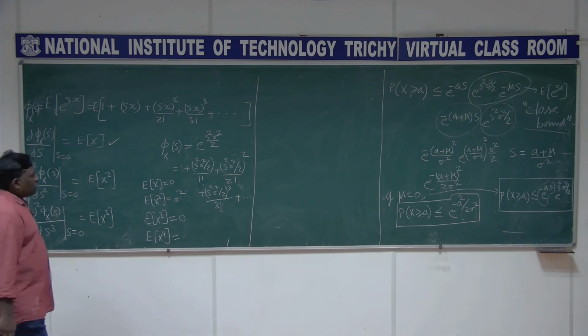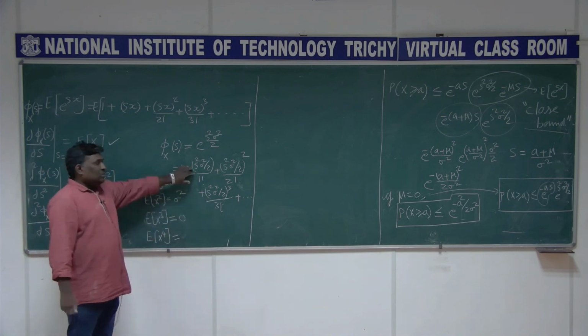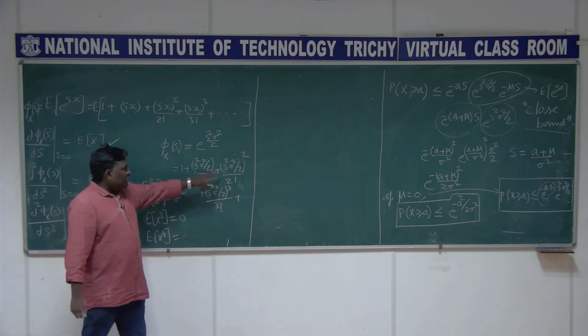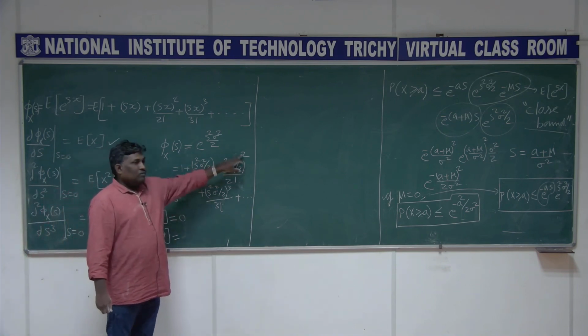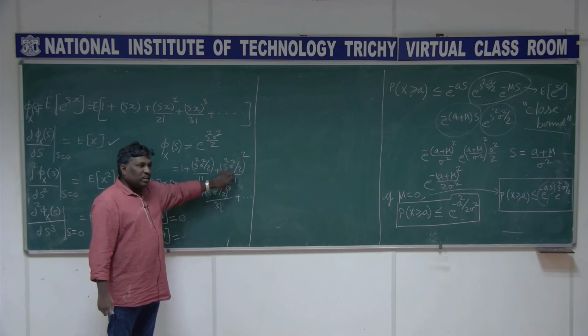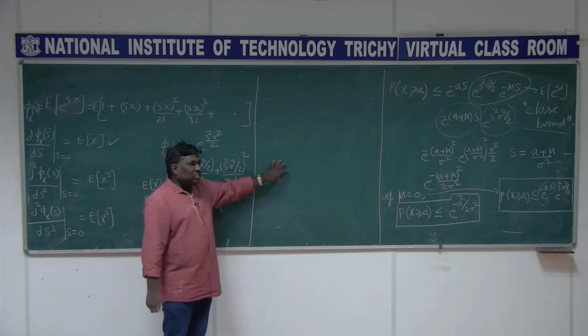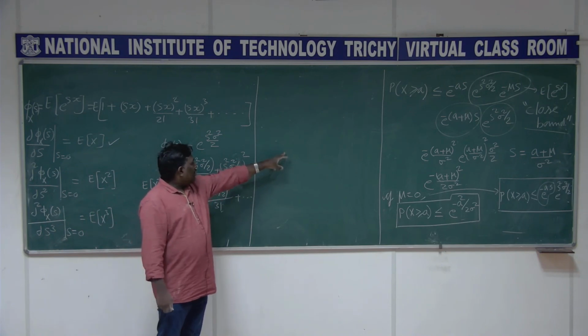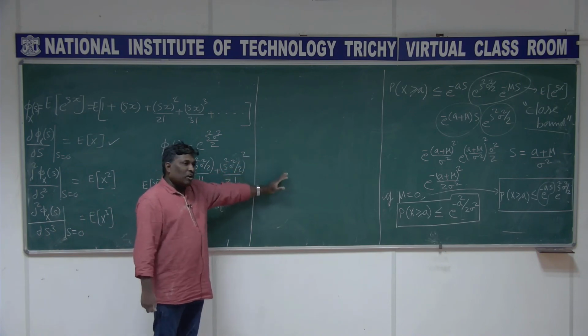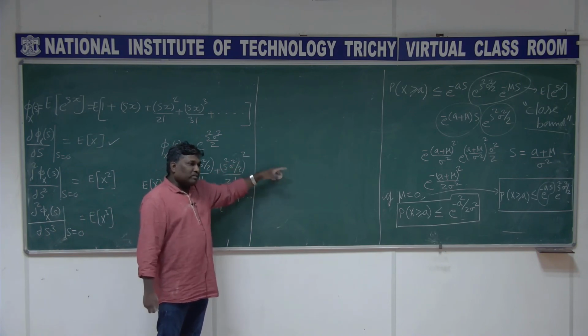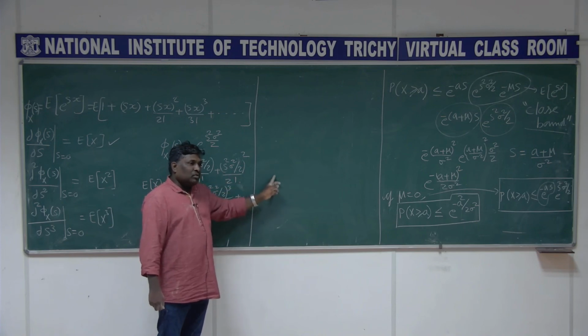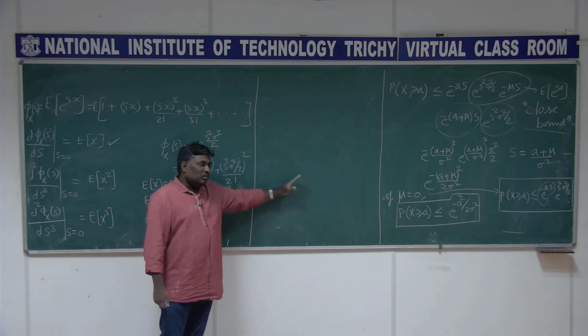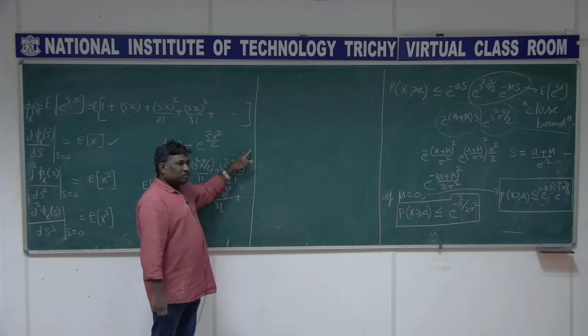Expectation of x power 4 is needed, and this will definitely vanish. Here you get the s power 4 term, this will be there, and if I go for the next, s power 6 will be there. Definitely that will not be there, because 4 times when you differentiate, still s remains. So when I substitute s, that will be 0. So it is enough to choose only this, isn't it?